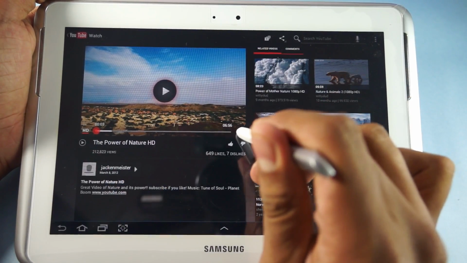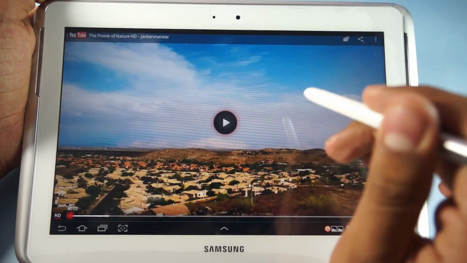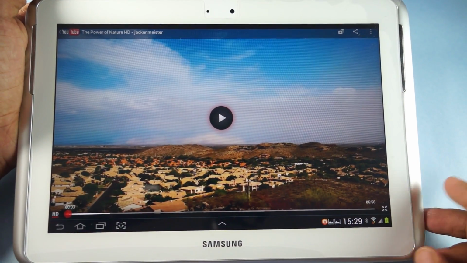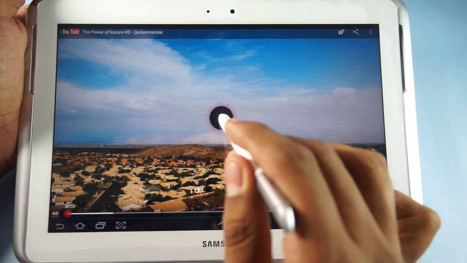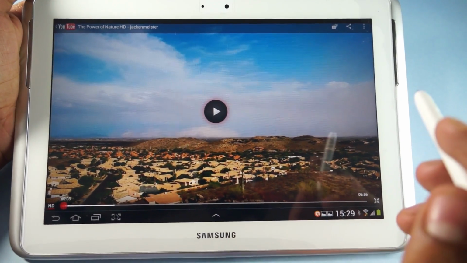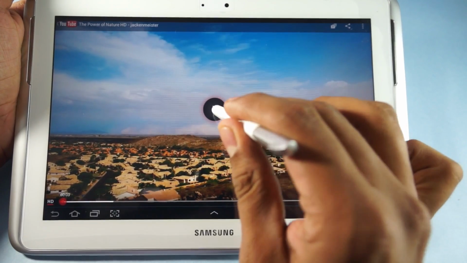So you need to hit on this enlarge icon so that the entire screen is covered with the video now. Let's check out the video quality, the playing quality and also the sound quality from here.